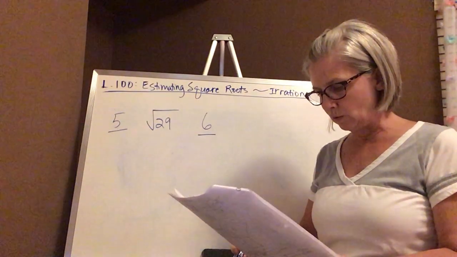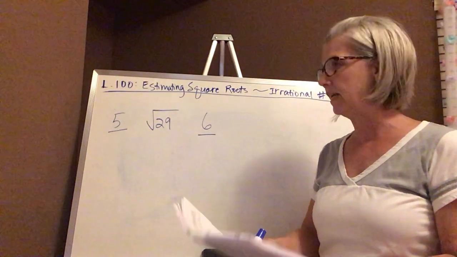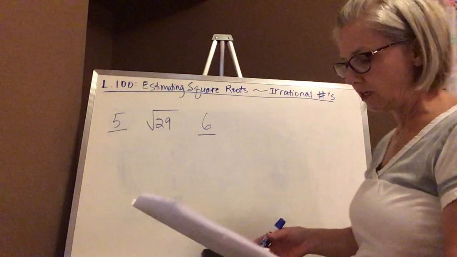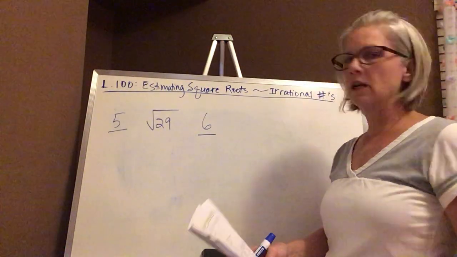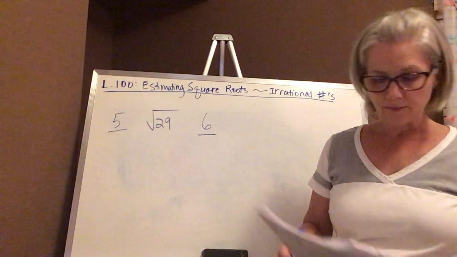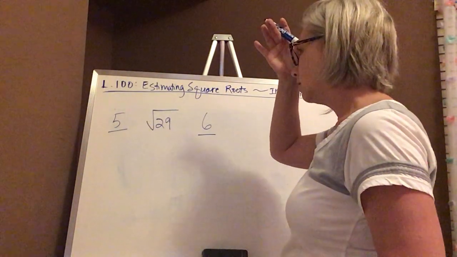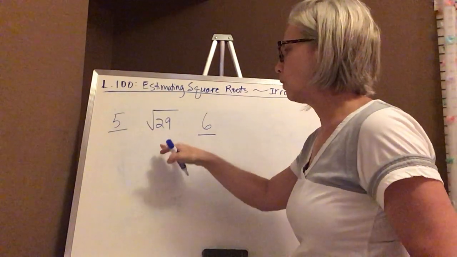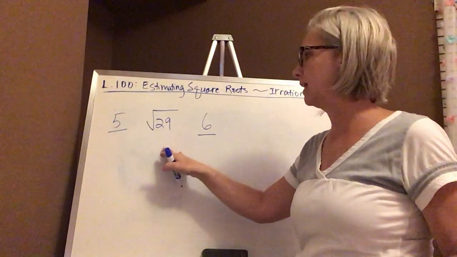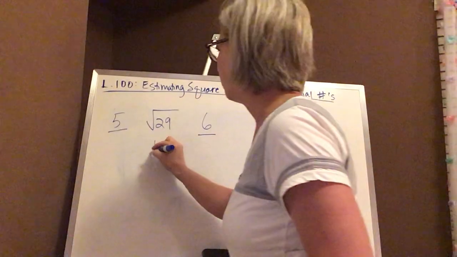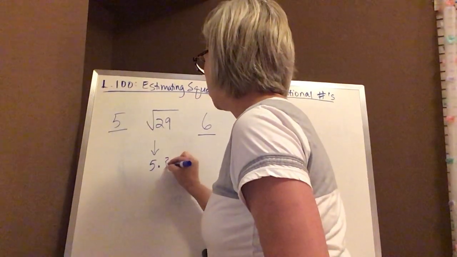If I wanted to refine this number by finding a decimal or a fraction for this, this is where it gets a little bit challenging. So I'm going to figure out a closer number. It's 5 point something, right? If it's in between 5 and 6, this is going to be 5 point something.